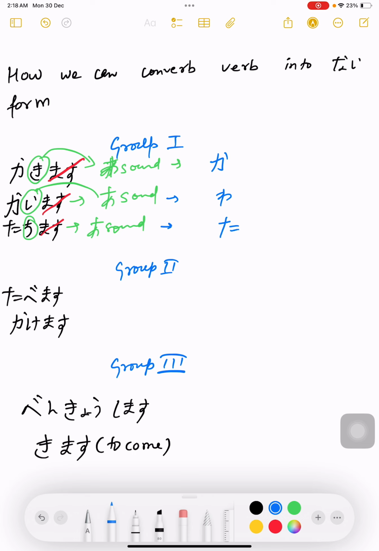If I summarize it, I have written the a sound already, now I will just add it. Kaka: ka was the alphabet which I have written, and then ki's a sound is ka. Then i's a sound was wa, but before that ka is written, so I will write kawa. And then chi's a sound is ta, but before it ta is written, so tata. So kaki will become kaka, kai will become kawa, tachi will become tata. Now what you need to do is just add nai.